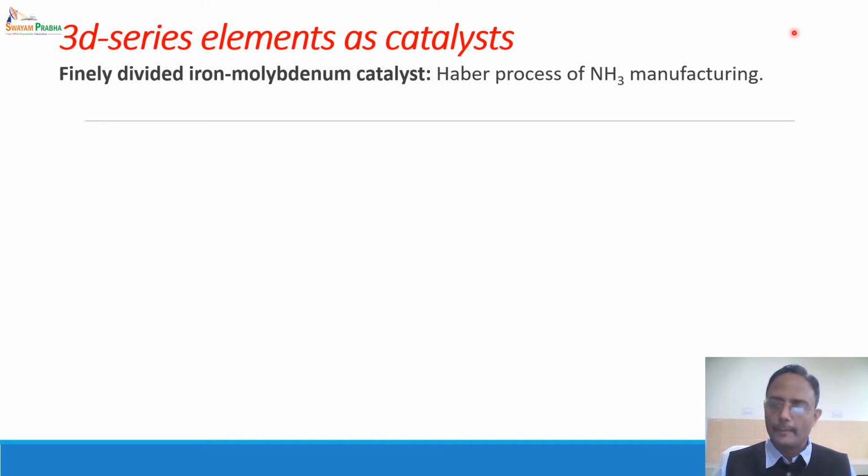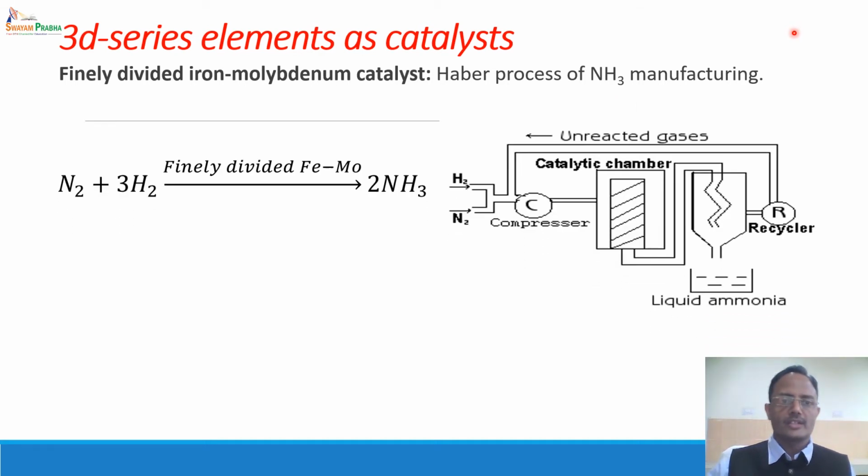This Haber process involves a reaction between gaseous nitrogen and gaseous hydrogen on the surface of finely divided Fe-Mo catalyst. In this particular process, Fe acts as a catalyst, whereas molybdenum acts as a promoter.